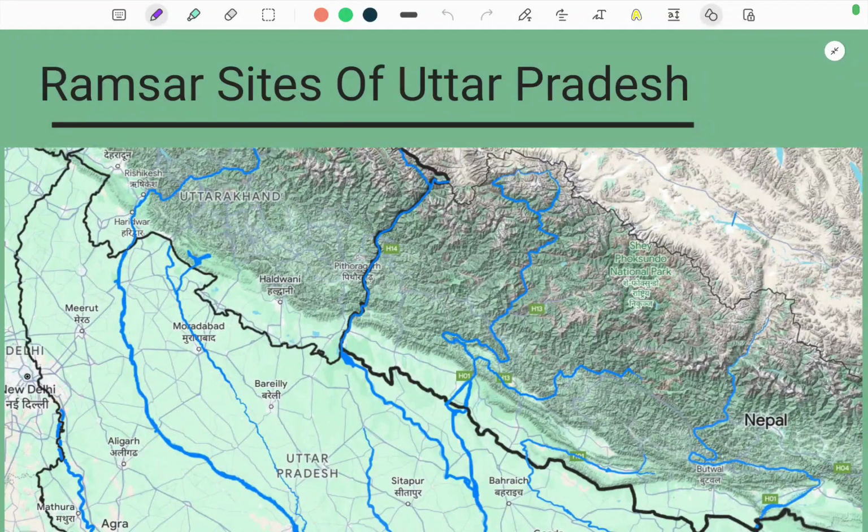So hello दोस्तों, this is our third lecture in the series of Ramsar sites in different states and UTs of India. Here we'll see the Ramsar sites of UP, Uttar Pradesh.